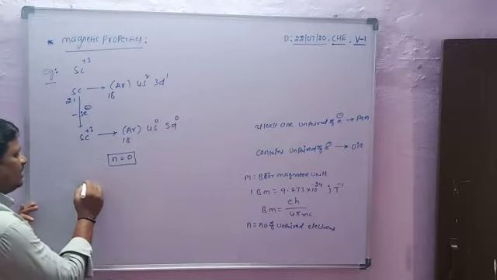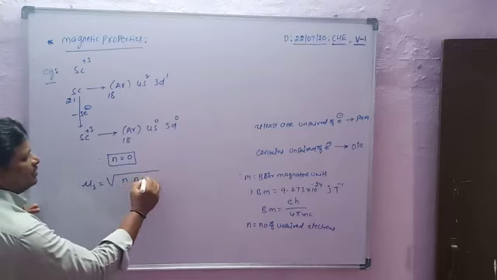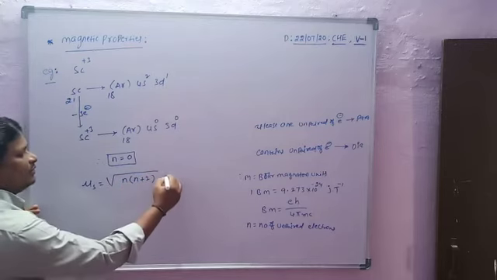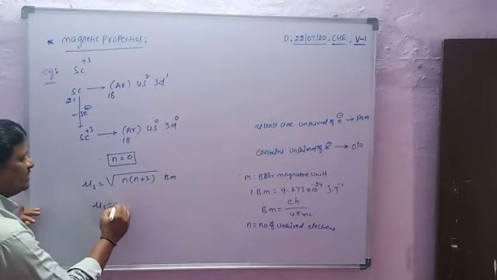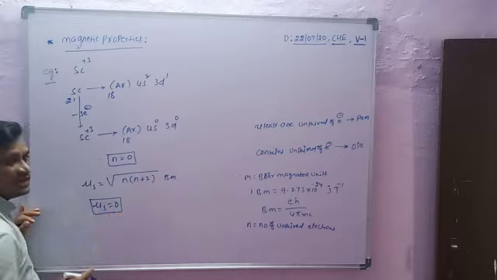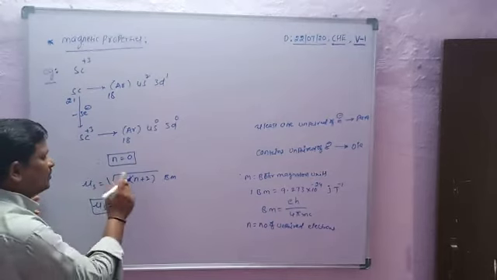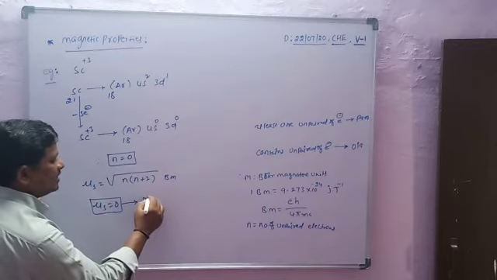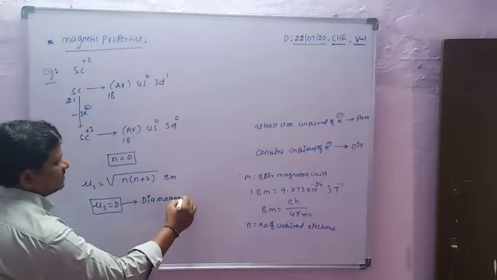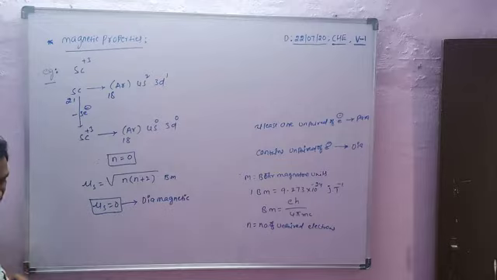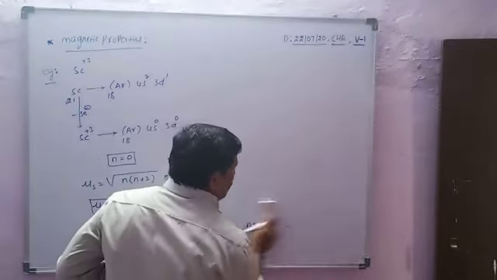Now the magnetic moment mu s equals the square root of n into n plus 2. Wherein n equals 0, so mu s equals 0. Scandium plus 3 has no magnetic moment, so with no unpaired electrons, its magnetic nature is diamagnetic. For example, let us consider chromium.